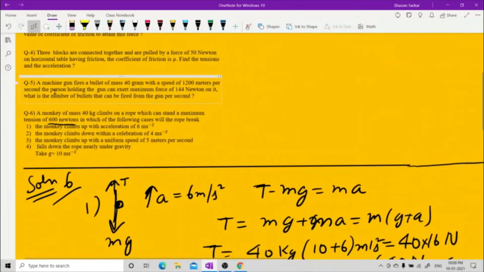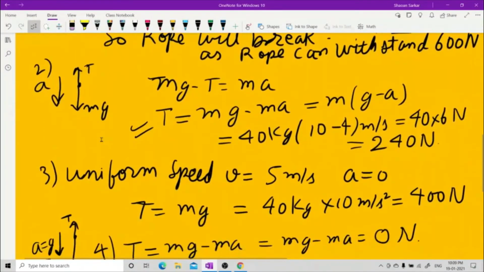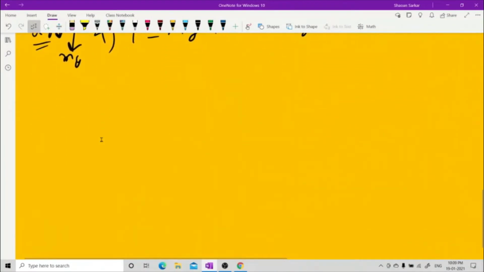A machine gun fires a bullet of mass 400 grams with a speed of 1200 meters per second. The person holding the gun can exert a maximum force of 1400 newtons on it. What is the number of bullets that can be fired per second? This they are asking. So, see, there are no external forces. Very simple. There are only internal forces.